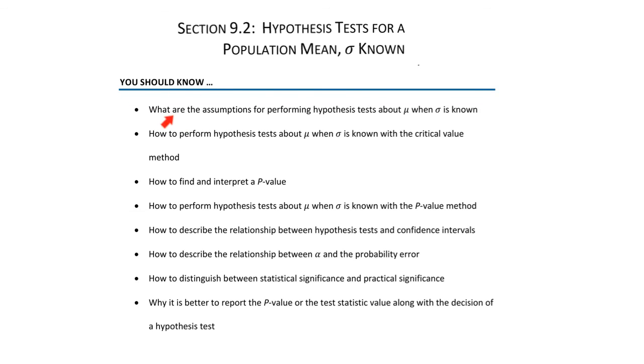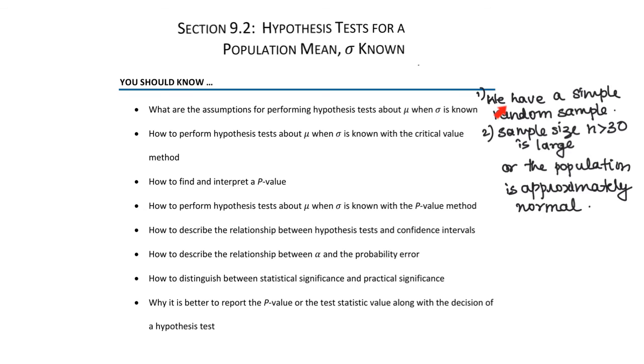So in this section you learned the assumptions for performing the hypothesis test about mu when sigma is known. The assumptions are: we have a simple random sample and the sample size is large, that is n greater than 30, or the population is approximately normal. Then we learned how to perform the hypothesis test about mu when sigma is known with the critical value method and with the p-value method.